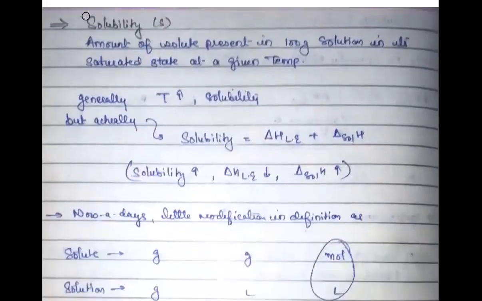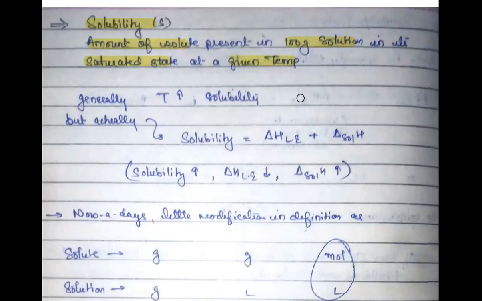Now coming to the other one, which is solubility. What exactly is solubility? According to the definition, it is the amount of solute present in 100 grams of solution in its saturated state at a given temperature, because we know that they are temperature dependent.